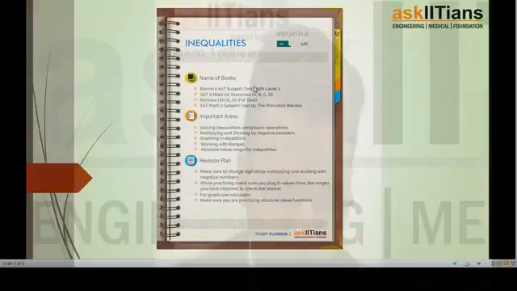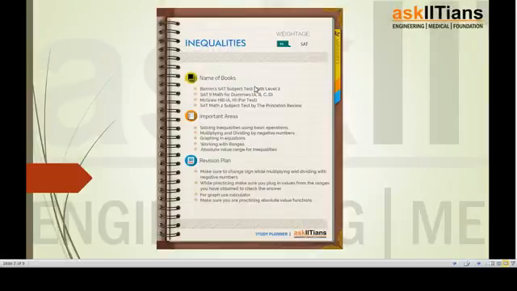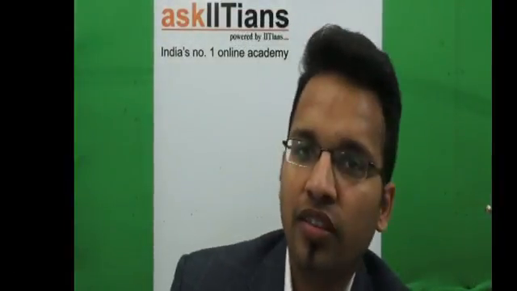So what does this study planner do? Those who have missed it, just look at it once more. As you can see here, there are some books recommended. Obviously, the official guide is there. Apart from this, you can follow these books. Apart from that, we have the important areas.